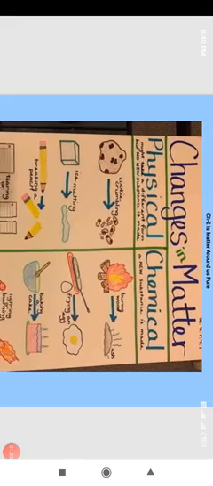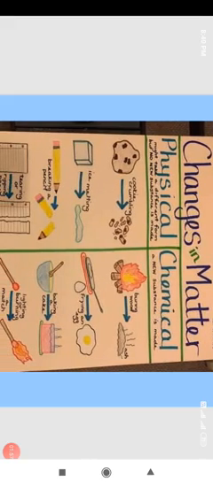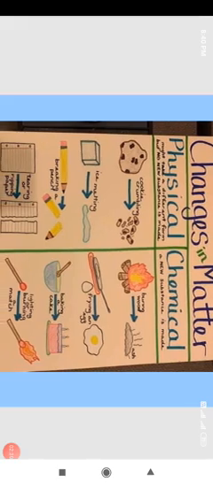In the third diagram, you can see the pencil breaking into two pieces. Again, there is no new substance formed. When you break the pencil into two pieces, no new substance is formed. So it is again a physical change, because no new substance with new properties is formed. After breaking, the pencil remains a pencil.